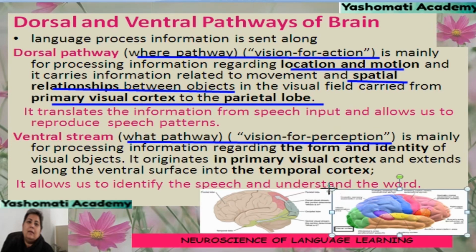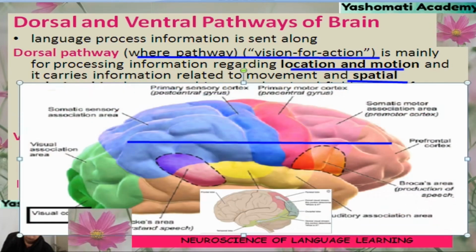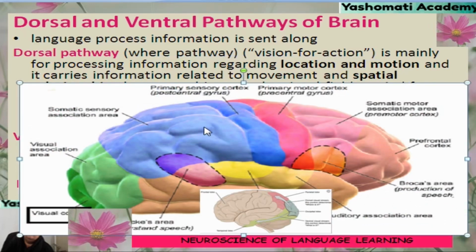If you look at this picture, you can see that this area is called the parietal lobe and this area is called the occipital lobe, and in the occipital lobe this area is called the visual cortex. So, information is going from visual cortex to parietal lobe, and as it is on the dorsal surface of the brain, that is why it is called the dorsal pathway.